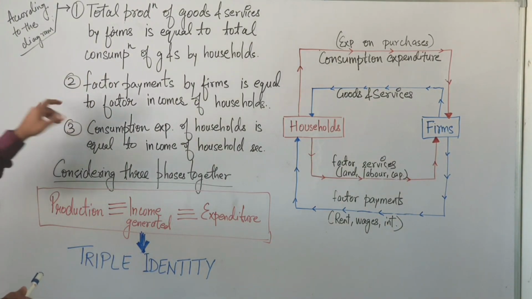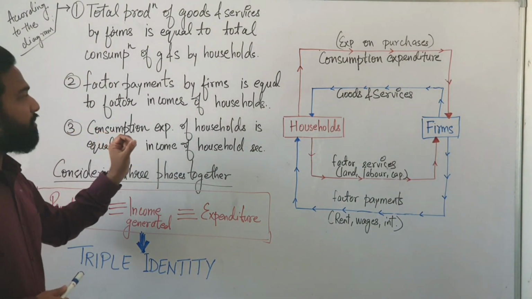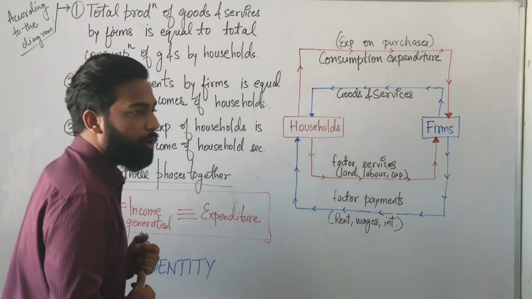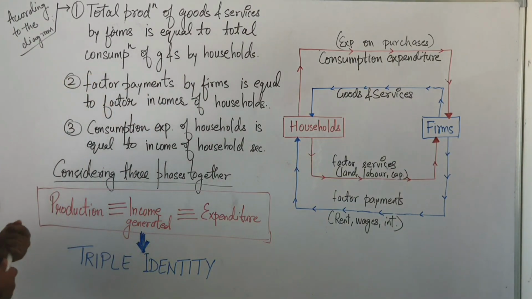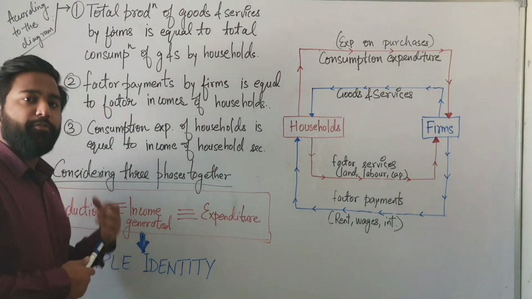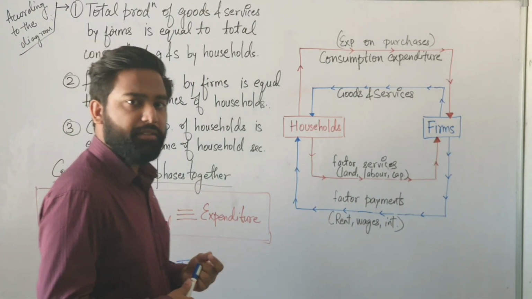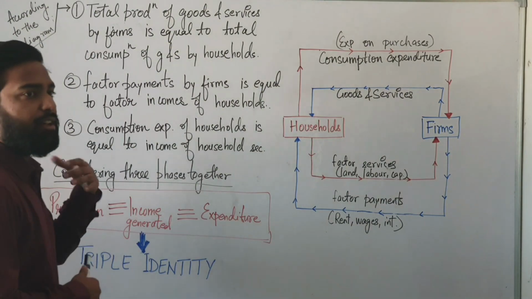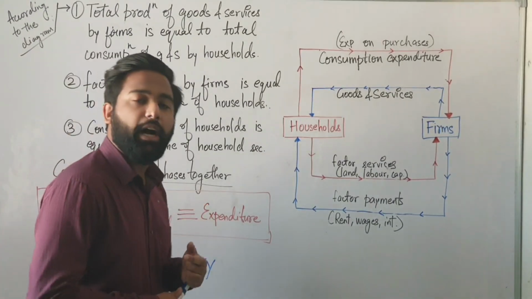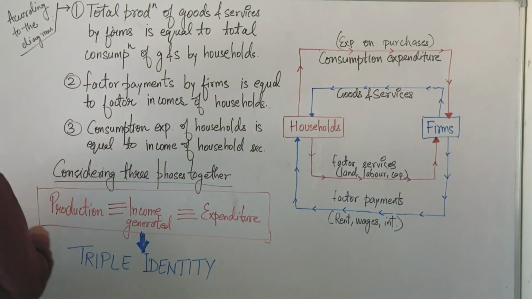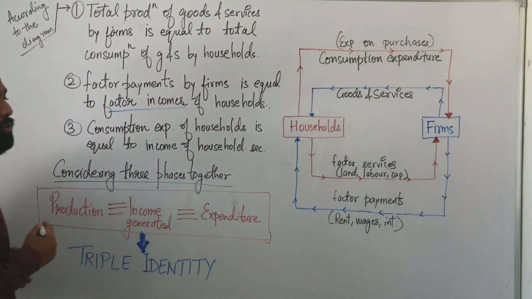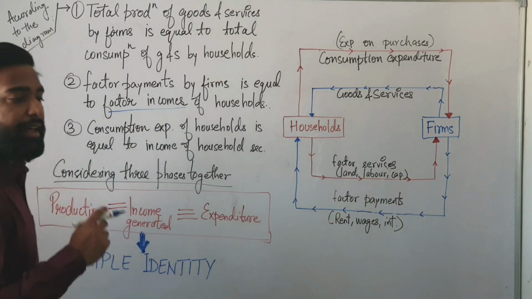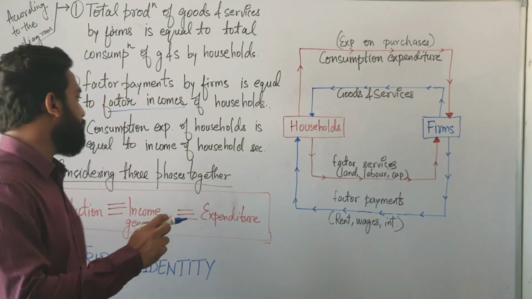The second fact is factor payments by the firms is equal to factor income of households. What does it mean? Factor payment. What are factor payments? Rent, wages, interest. All these factor payments which a firm makes to the household are always equal to the factor income received by the households.